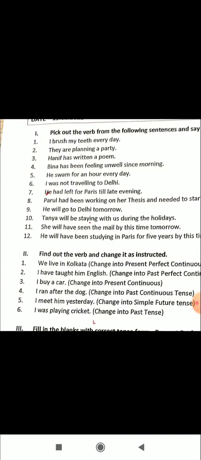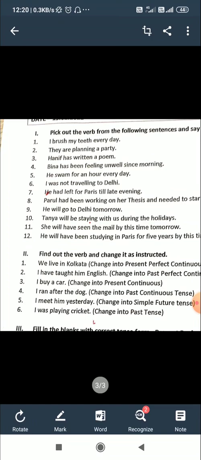I met him yesterday. That's a mistake, a spelling mistake. Meet is wrong; it is M-E-T, met. I met him yesterday. You are asked to change it into simple future tense. So met is changed into will meet. That is future tense. But the time yesterday should be changed to tomorrow. I will meet him tomorrow.